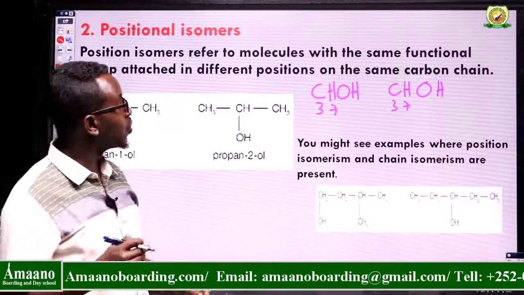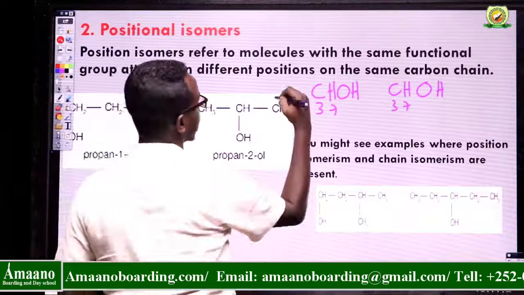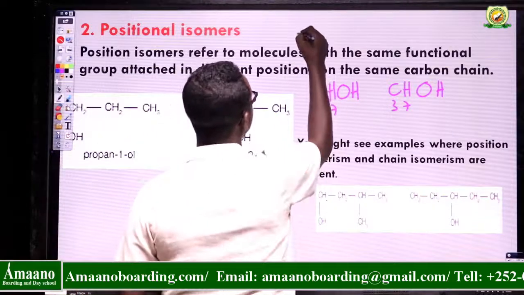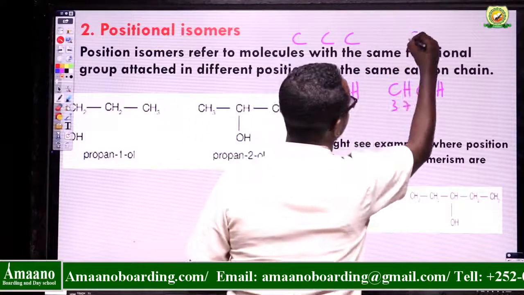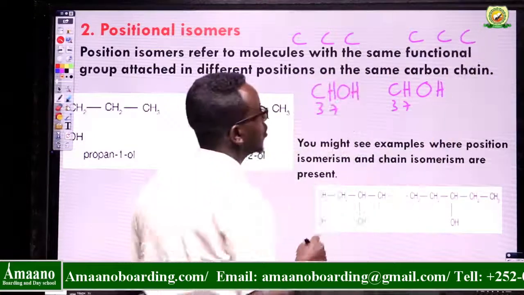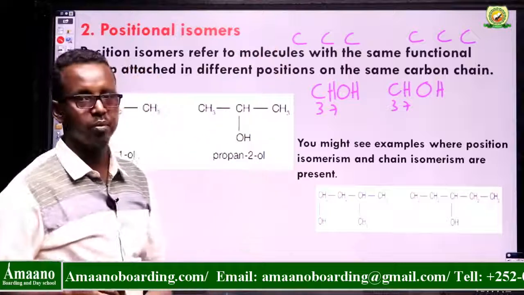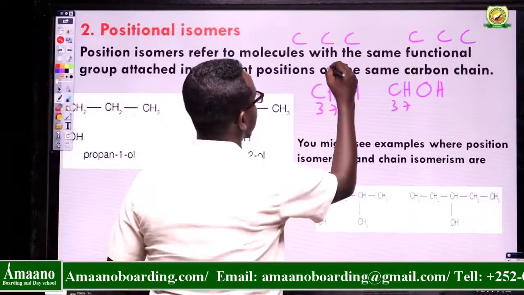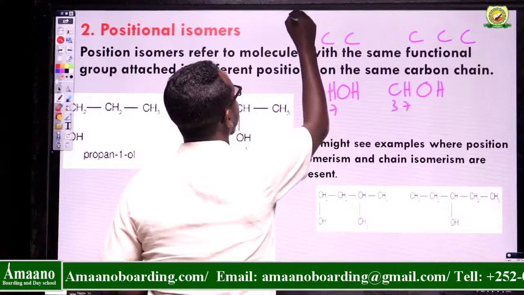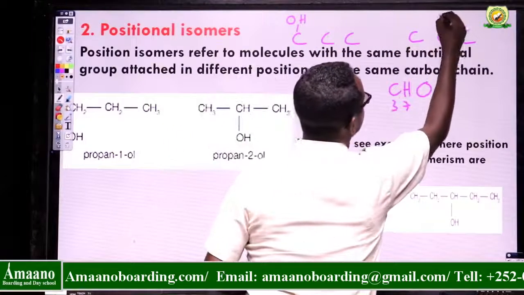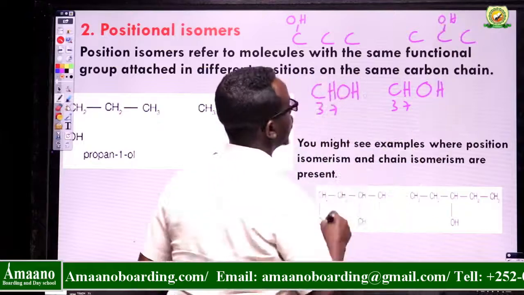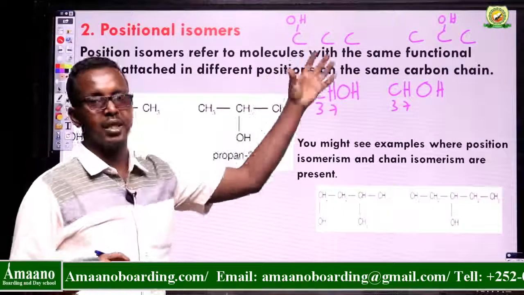So what is the difference? We have to draw this. Both contain 3 carbons, 1, 2, 3. In this one the OH group is attached to carbon number 1, and here the OH group is attached to carbon number 2. For you to name them, it is easy.